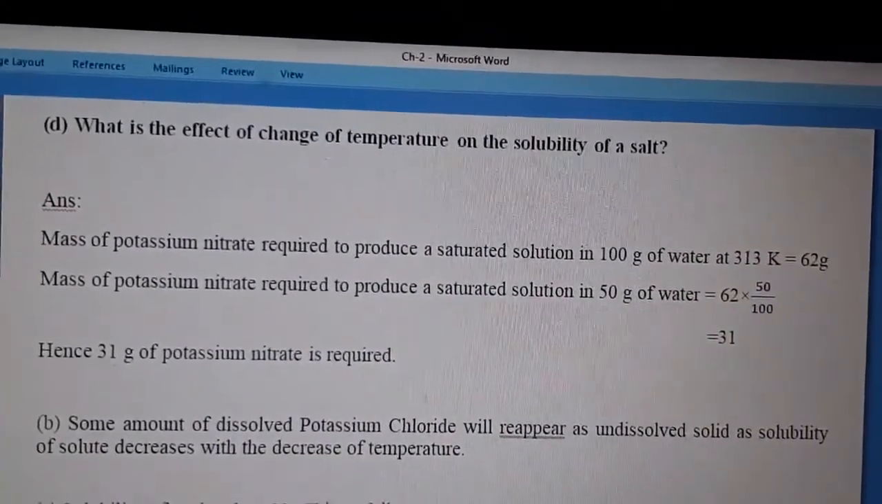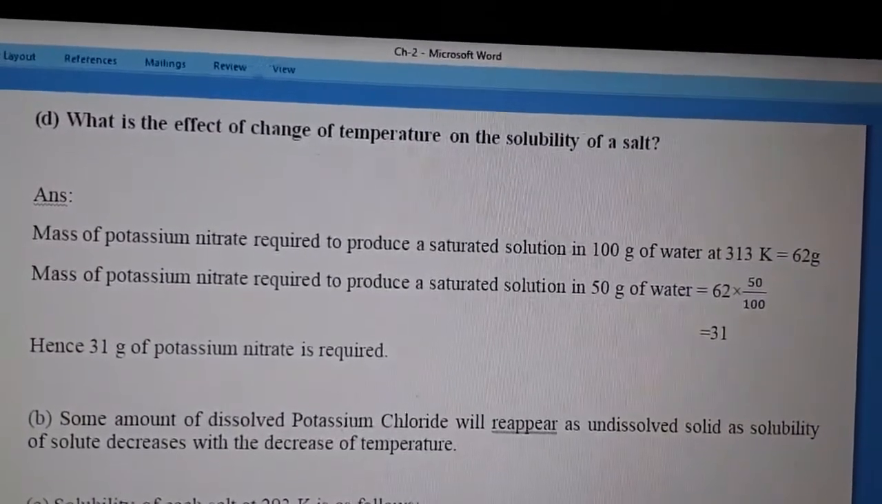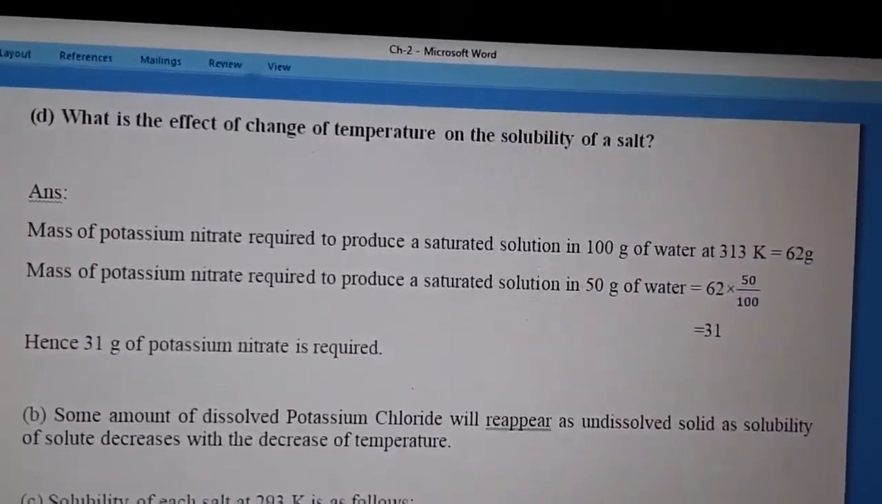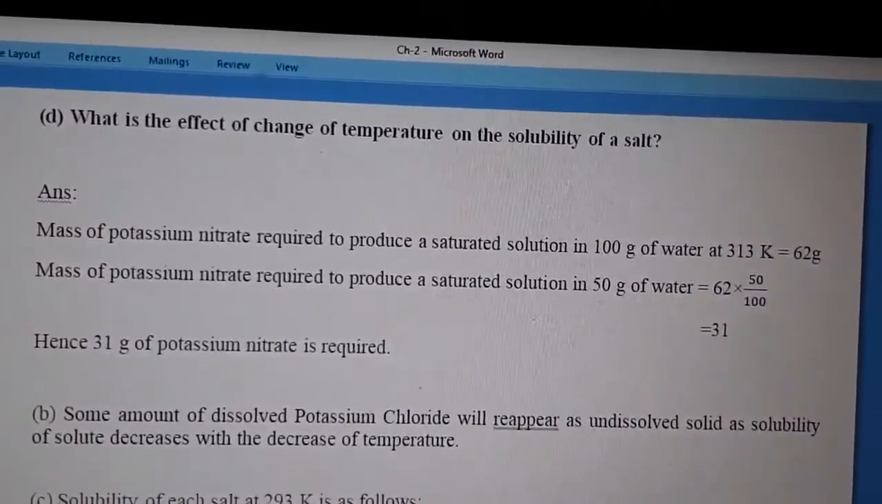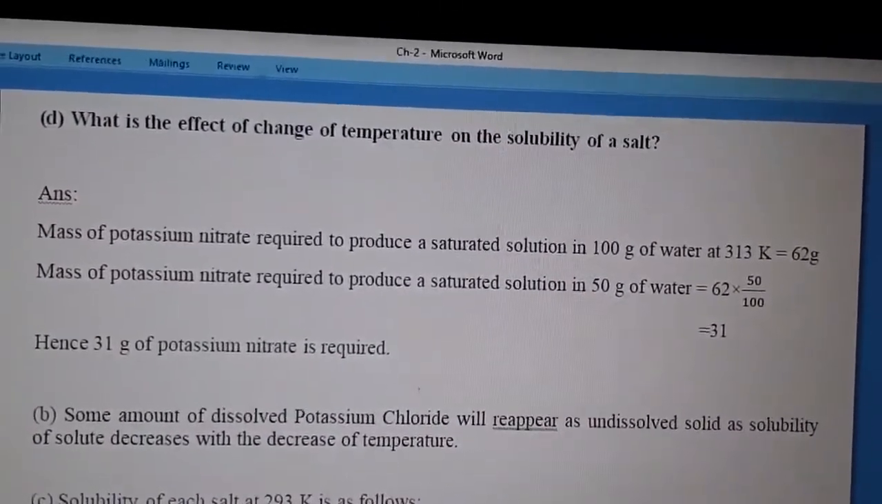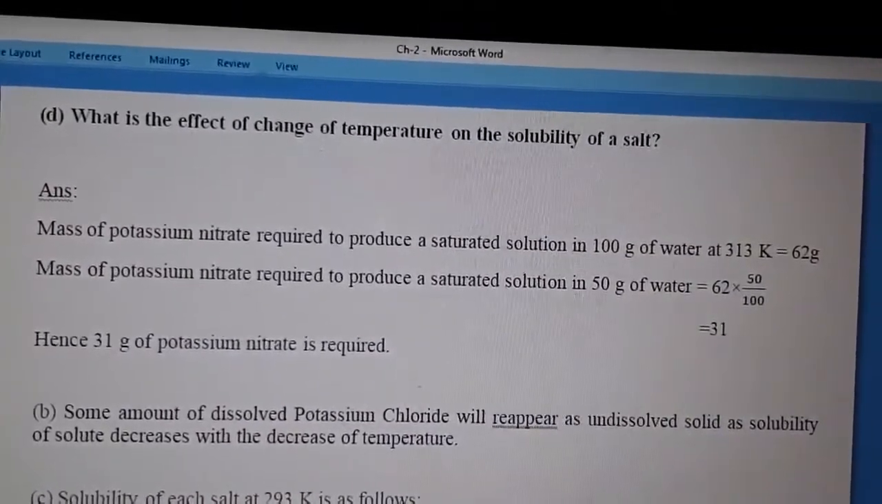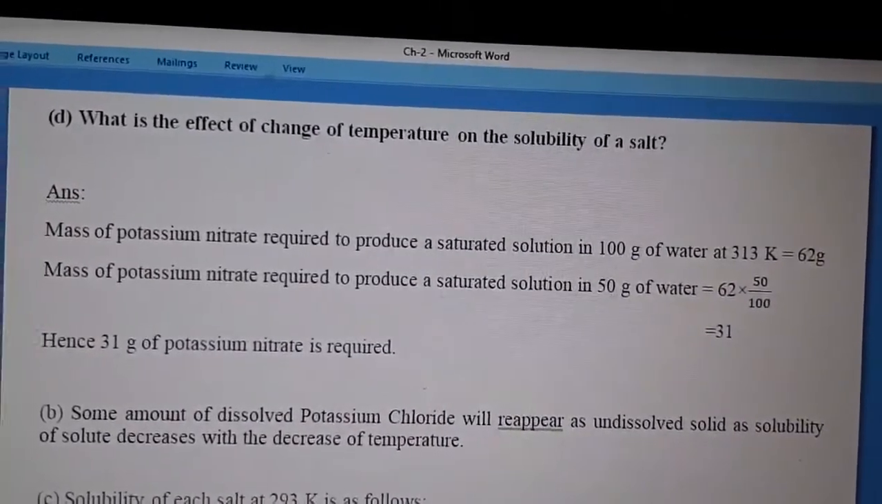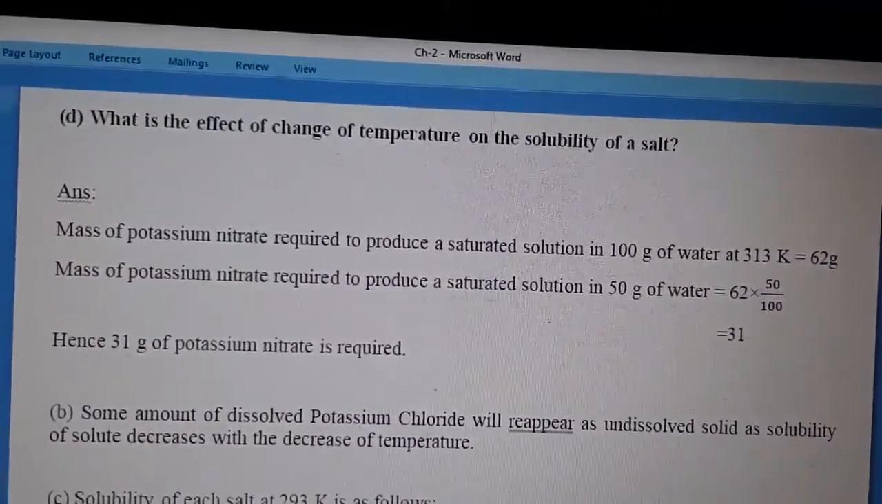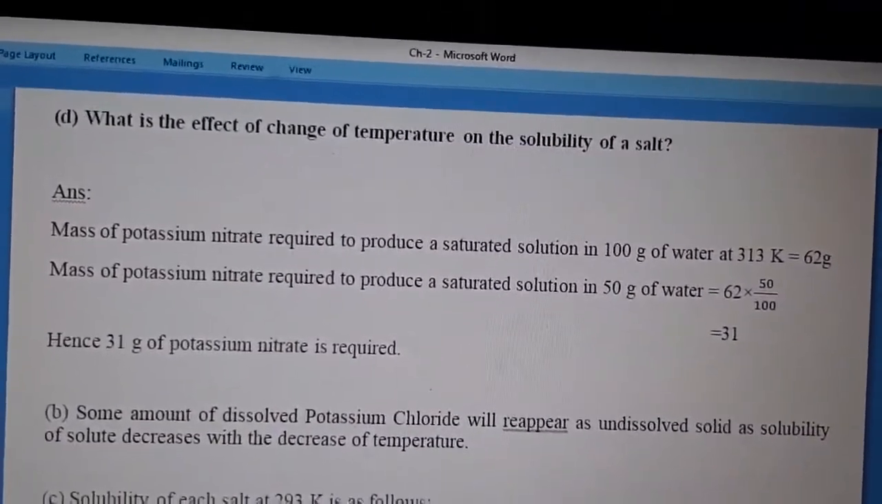Mass of potassium nitrate required to produce a saturated solution in 100 gram of water at 318 Kelvin is equal to 62 gram. So in 1 gram it will be 62 by 100, and you have to calculate for 50. So just multiply it by 50 using the unitary method. So the answer is 31 gram of potassium nitrate.